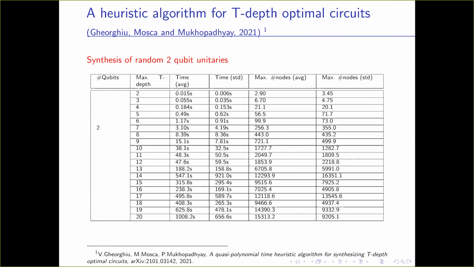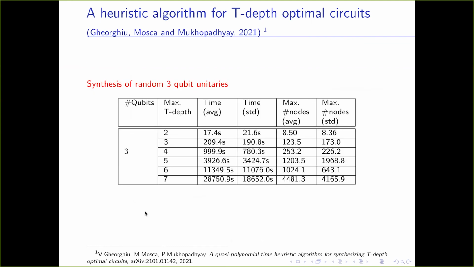We synthesized some random 2 qubit unitaries up to maximum input T-depth 20 and 3 qubit unitaries up to maximum T-depth 7. Our output circuits had less T-depth than the input circuits. Of course, we could not verify whether they were optimal because of the lack of efficient algorithms, but it's a good indication that our conjectures might be correct for most unitaries.